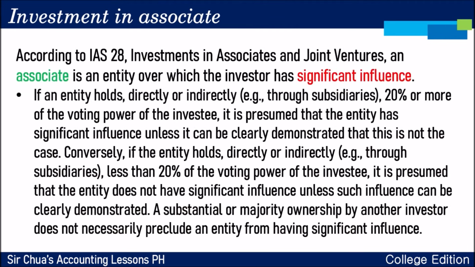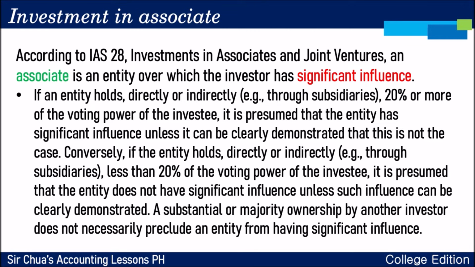Okay, now let's move on to investment in associate. According to IAS 28, Investments in Associates and Joint Ventures, an associate is an entity over which the investor has significant influence. So let's say, for example, we have Company A and Company B. Company A purchased equivalent to 20% of the outstanding shares of Company B. Okay? So, yung significant influence po na yon is sometimes represented by the number of shares na nabili natin dun sa company na yun or na-acquire natin.